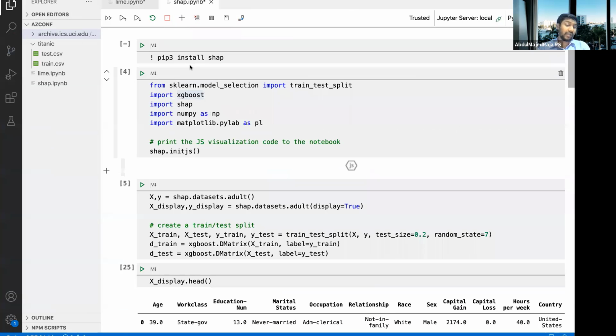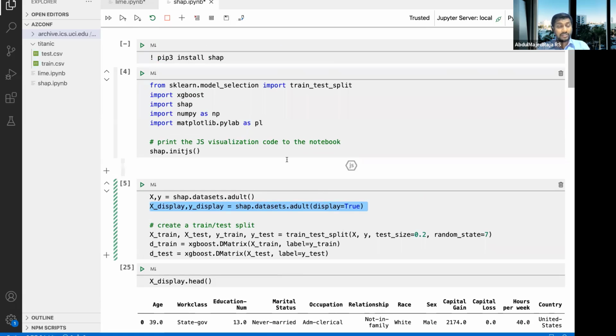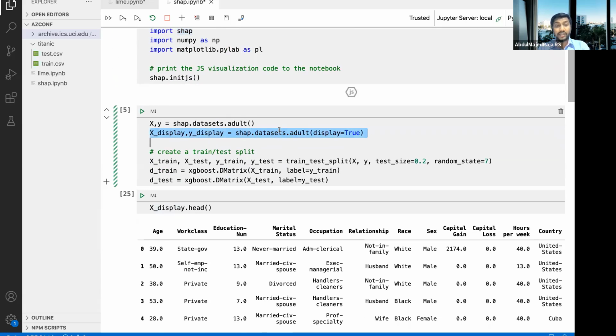I am explaining this in my VS Code Jupyter environment, but you can have a look at it anywhere. So first, this is going to be using XGBoost. This is using a dataset called the US adult income dataset. This dataset has a lot of attributes, and finally it has a class value that says whether that person is making more than 50,000 US dollars or less than 50,000 US dollars a year. Now we are loading the dataset, and as you can see, SHAP is also one pip away. You can just pip install shap and import shap. And once you do that, now load the dataset.